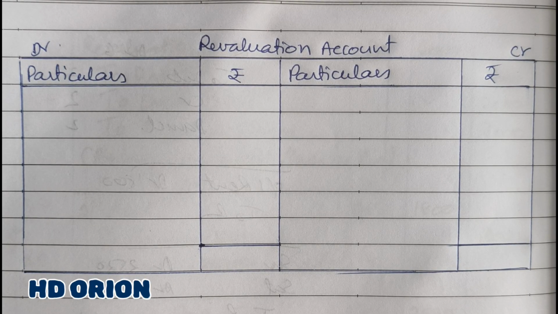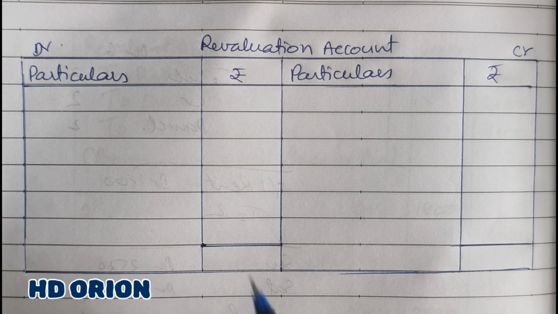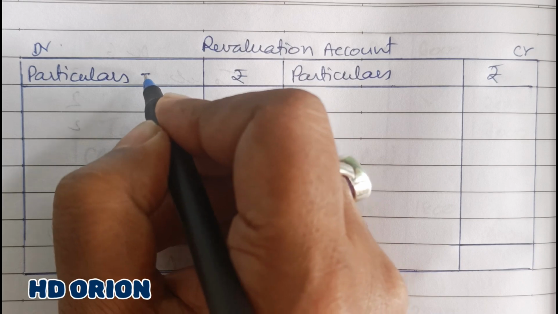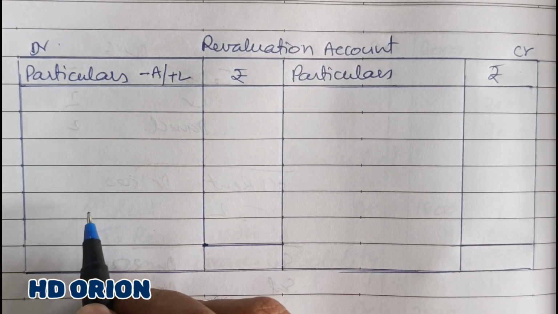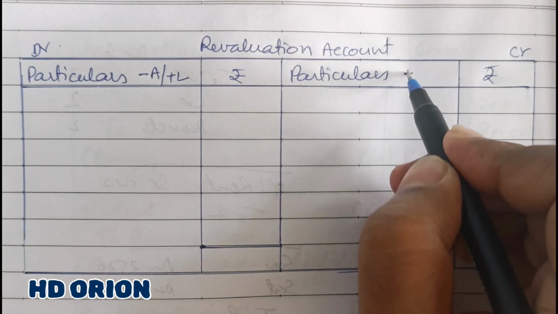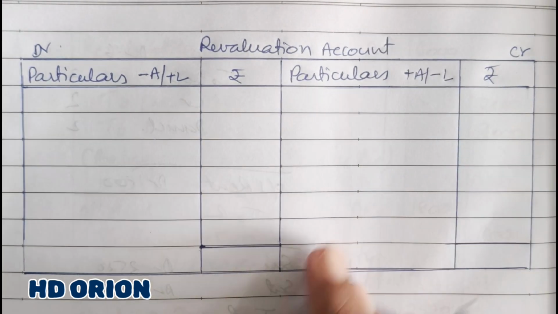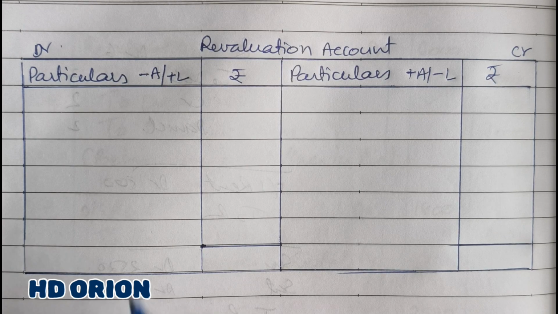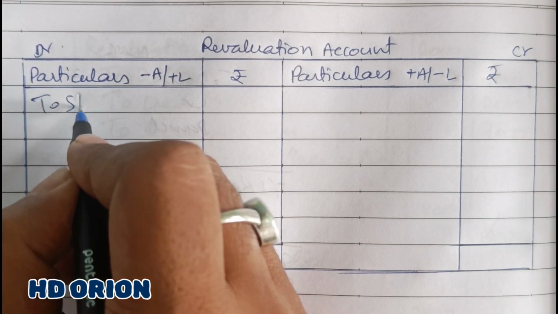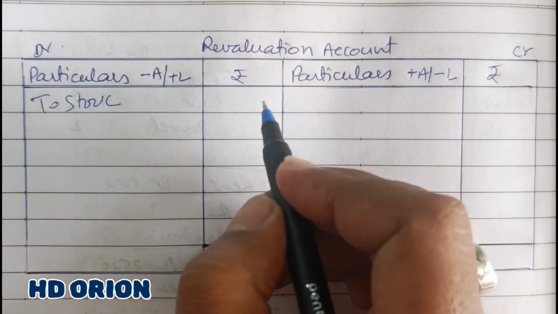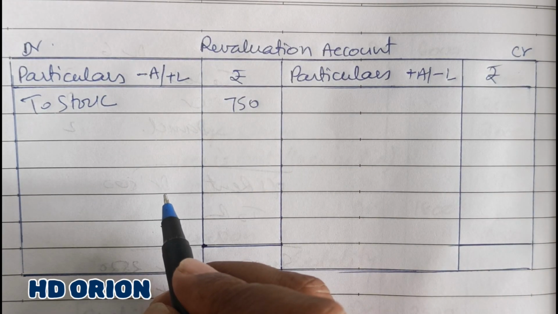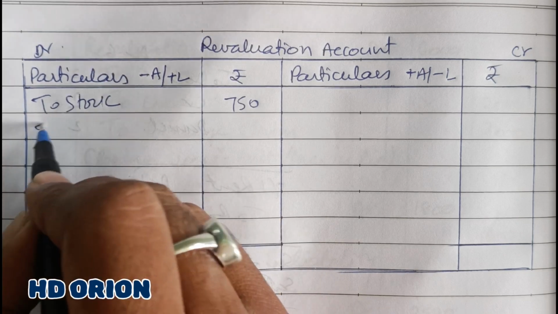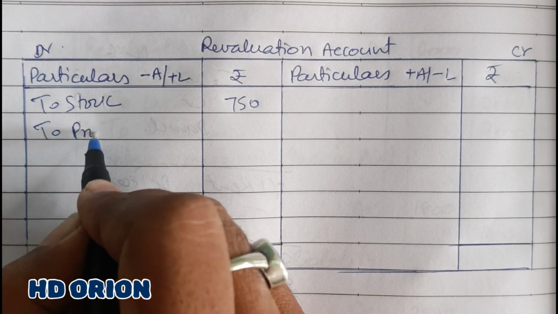So in revaluation account, stock is decreasing by 5%. So we know that decrease in asset or increase in liability is to be recorded on the debit side, and increase in asset or decrease in liability is to be recorded in credit side. So to stock 5%, and it is 750 rupees, and provision is to be created for bad and doubtful debts.